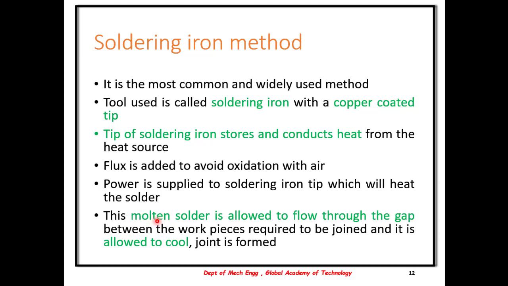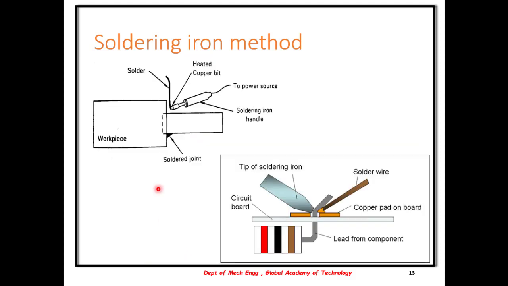This molten solder is allowed to flow through the gap between the workpieces, and when it is allowed to cool, the joint is formed. You can see the physical representation. This is the soldering iron, with the copper tip at the end, which is heated. Solder is then inserted, melted and applied on the workpiece.